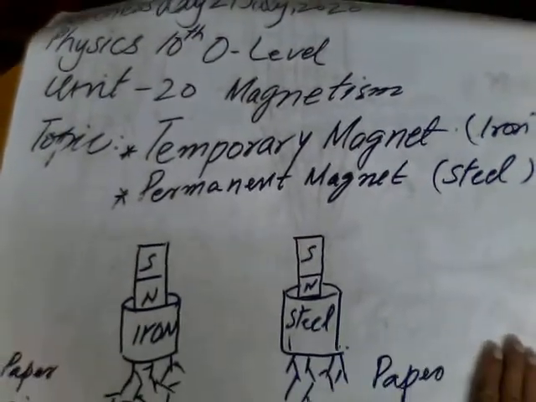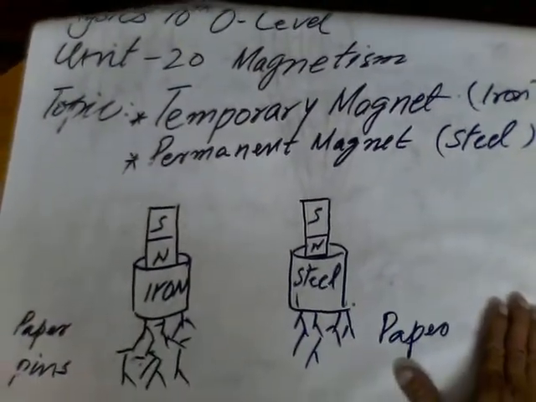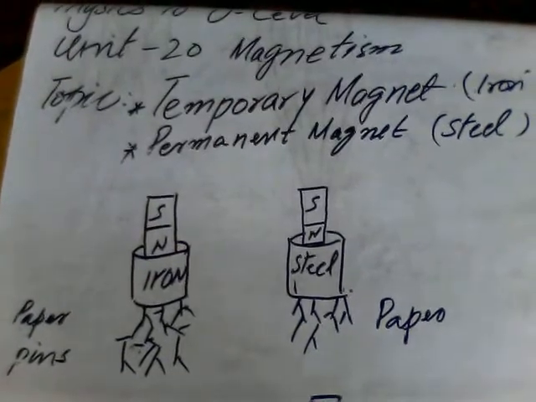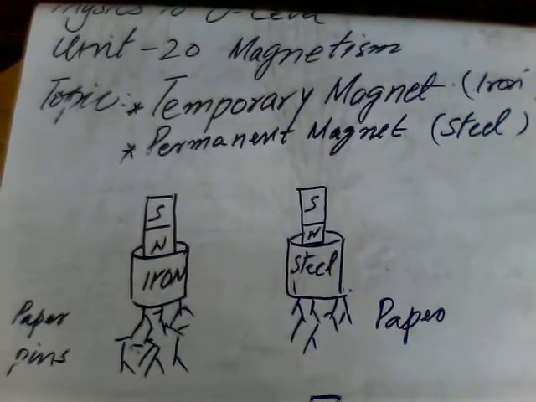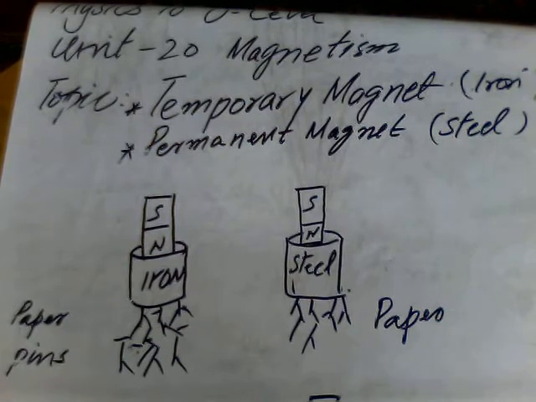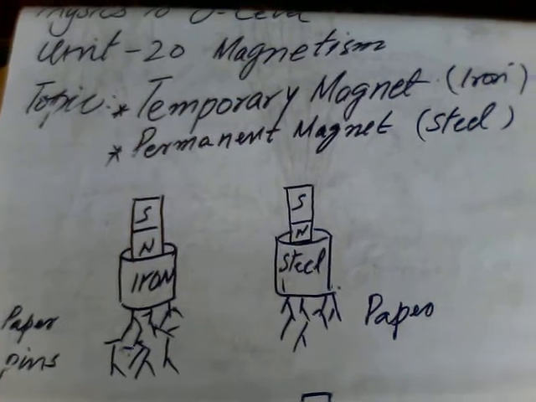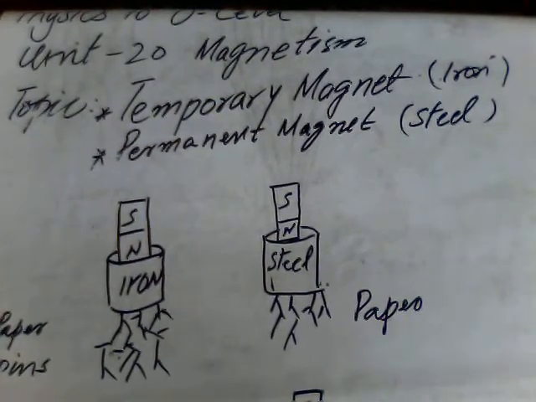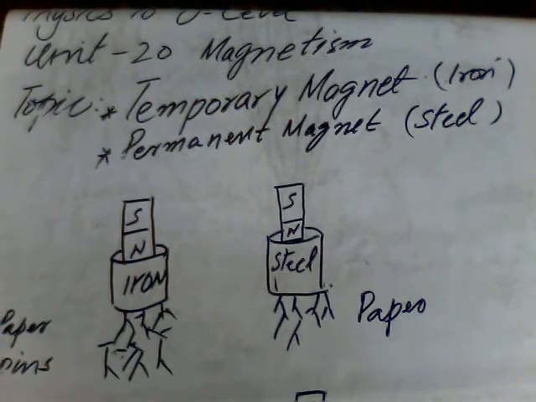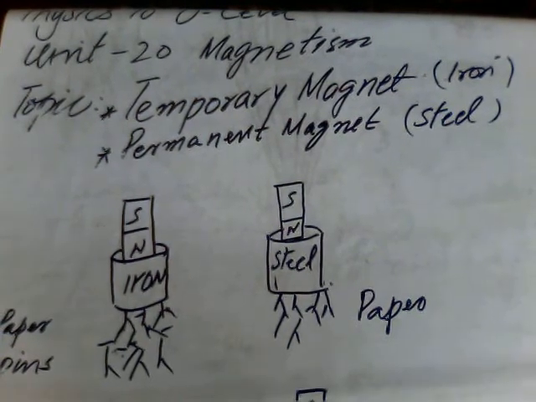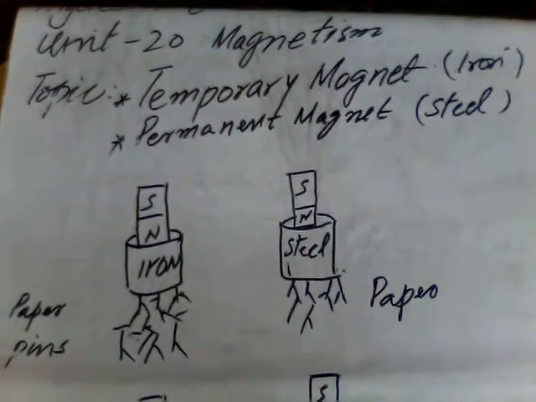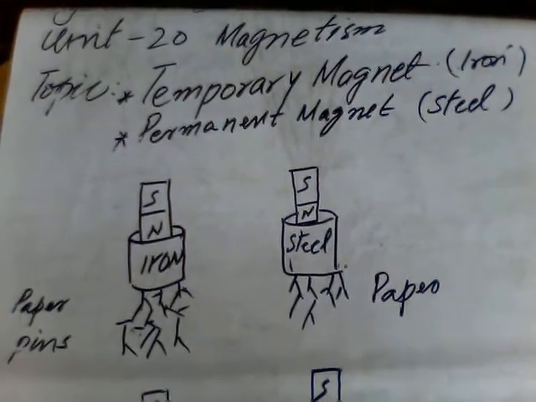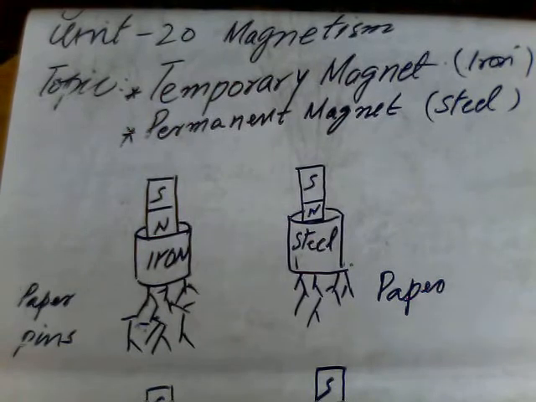There are two figures. In one, an iron bar is stuck with a magnet, and in the other figure a small steel bar is stuck with the magnet. We had some paper pins underneath both the iron and steel.